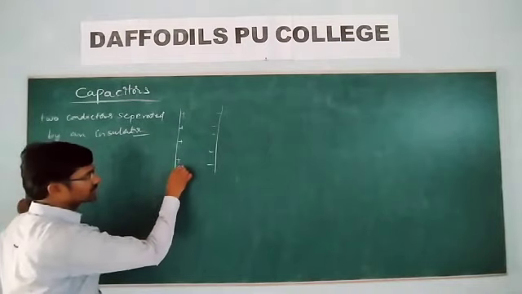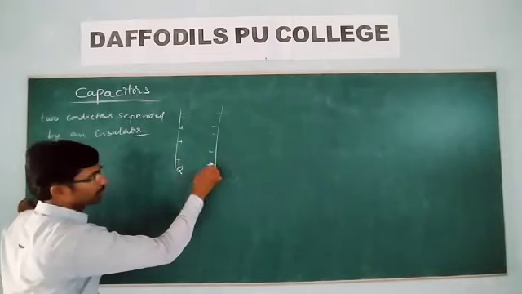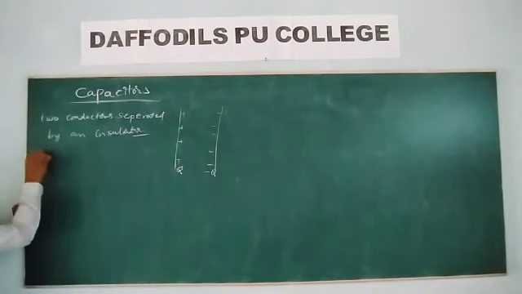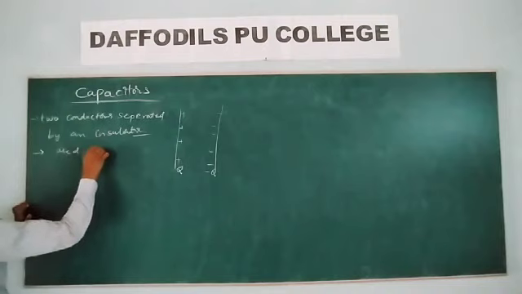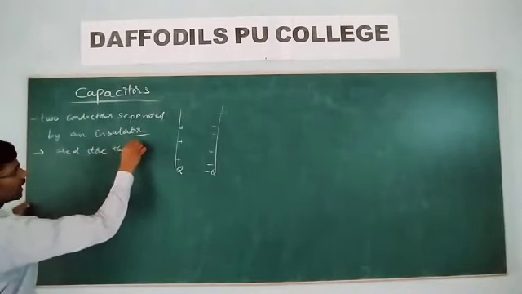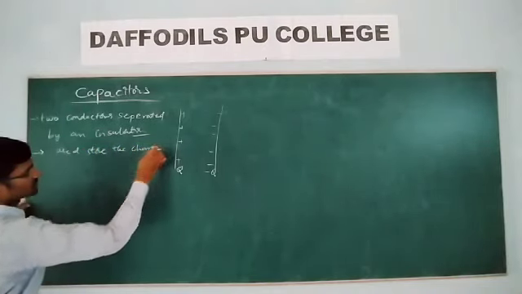And here the charge is Q, and here what is the charge? Minus Q. What is the purpose of the capacitor? A device which is used to store the charges, store the charge on the plates of the capacitor.